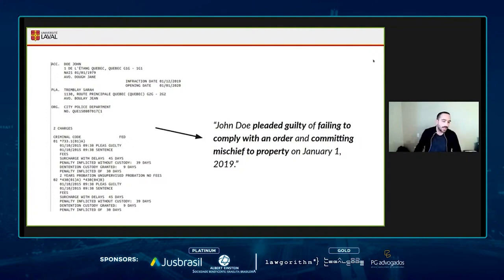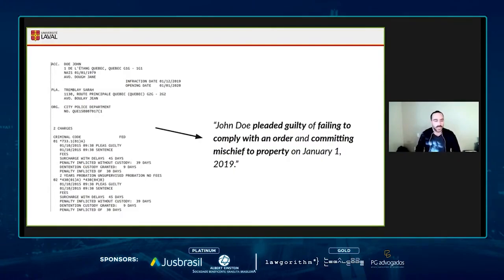So it's basically this document right here on the left, and it has some references to the criminal code. We also have a bunch of abbreviations sometimes and things like that. This document is, in principle, accessible to Quebec citizens, but it's barely understandable.